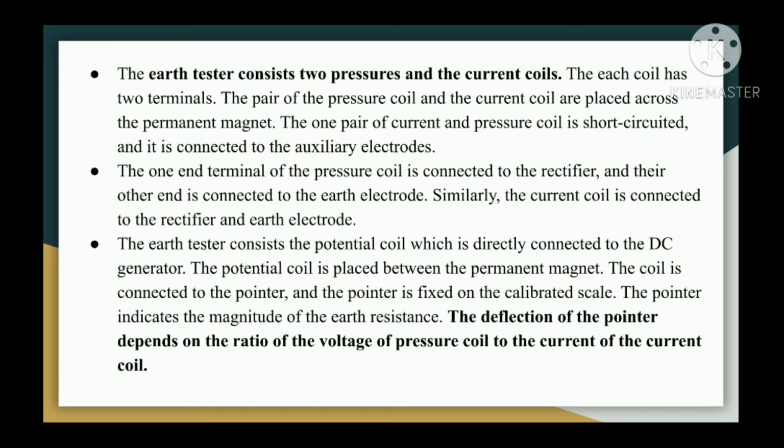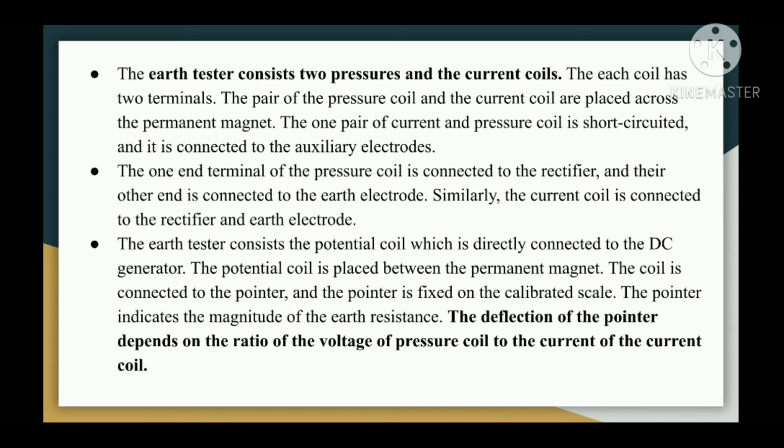The earth tester consists of 2 pressure and 2 current coils. Each coil has 2 terminals. The pair of the pressure coil and the current coil are placed across the permanent magnet. The one pair of current and pressure coil is short circuited and it is connected to the auxiliary electrodes. The one end terminal of the pressure coil is connected to the rectifier and the other end is connected to the earth electrode. Similarly, the current coil is connected to the rectifier and earth electrode.